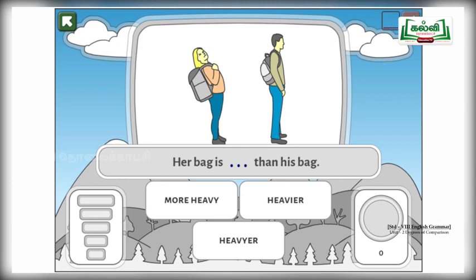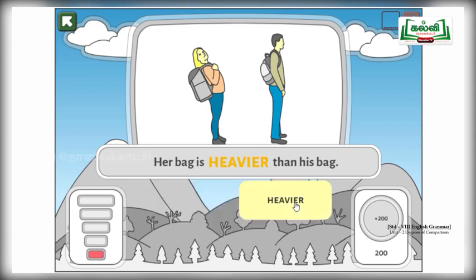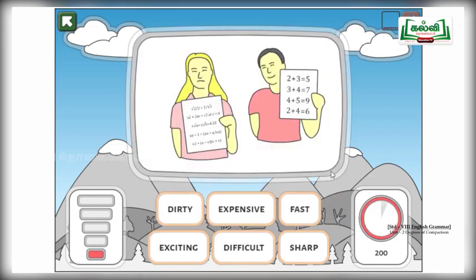Now the question is displayed on the screen. Her bag is dash than his bag. What is the answer? Is it more heavy or heavier? Note the spelling. Heavier, here. Which is the right answer? Heavier is the right answer. So let us check whether it is right. Yes, it's the right answer.